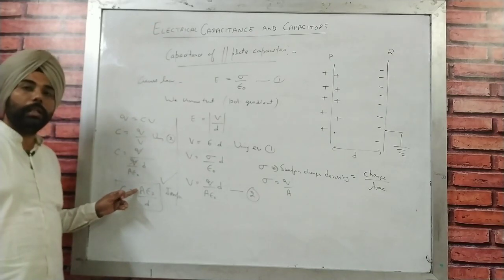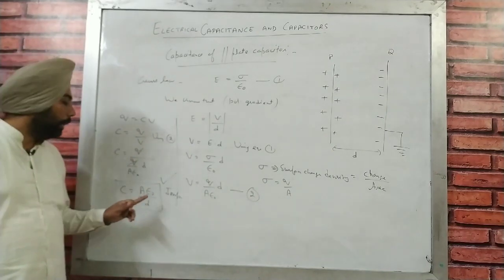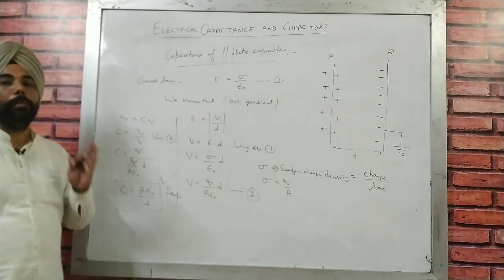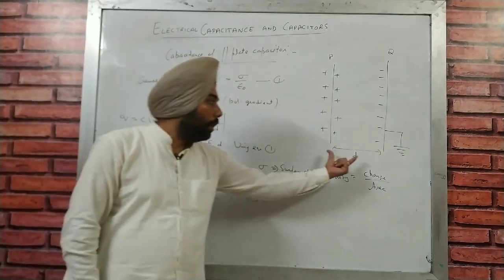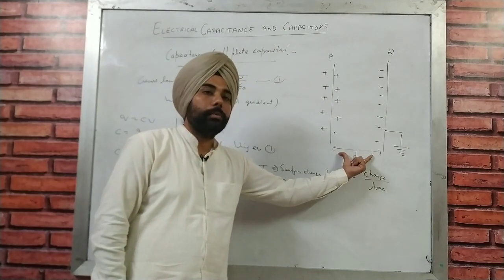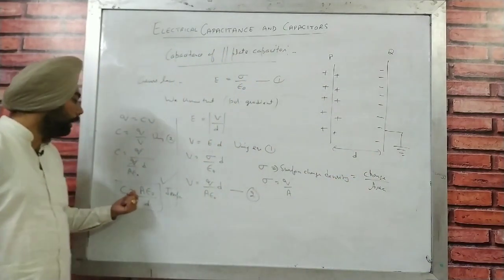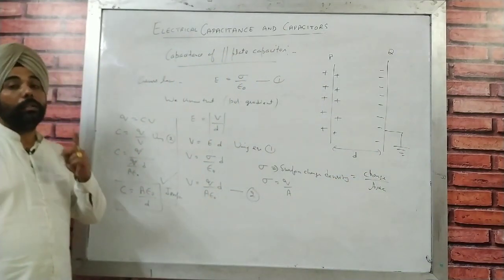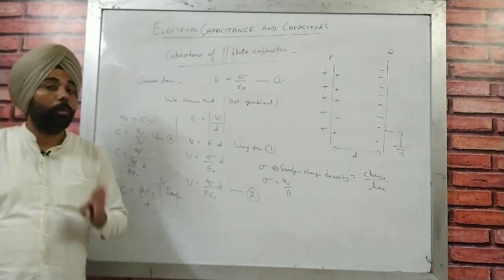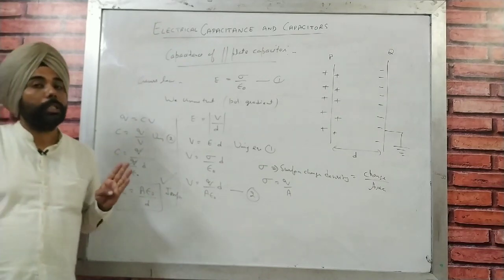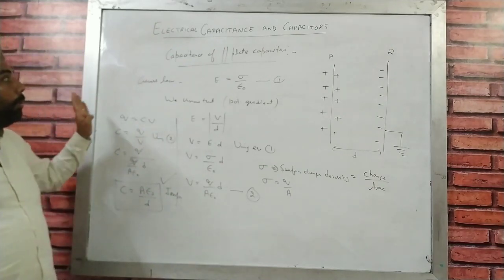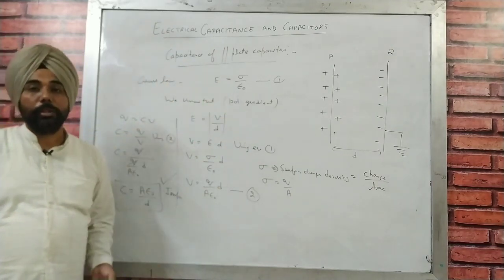A is the area of the plate, epsilon naught is the absolute permittivity of free space, and D is the distance between the two plates. So that is going to be the formula, A epsilon naught upon D. Now write that formula on your formula list, because that formula is going to solve many numericals of capacitors. Okay, so that is all about capacitance of parallel plate capacitors.